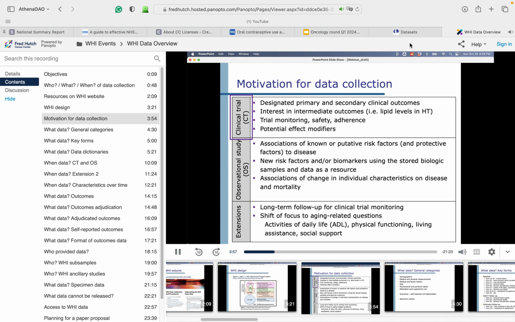Data was collected during the clinical trial to assess primary and secondary outcomes and monitor safety and adherence. In the observational study, data was collected to examine associations of known risk factors to disease, as well as to explore potential new risk factors. In the extension studies, data was initially collected for the purposes of long-term monitoring for the clinical trials, but has since shifted to focus on aging-related questions such as physical functioning and activities of daily life.